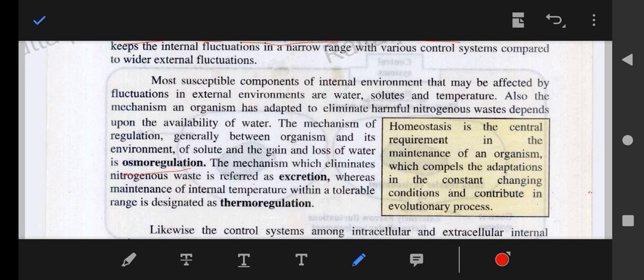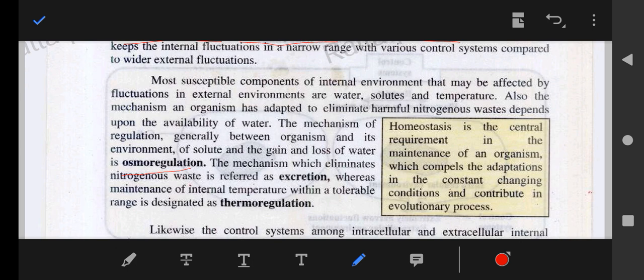It is a mechanism that controls our sugar level, our solutes, our different salts, and the water balance in the body. For example, if we drink 5 or 6 liters of water a day, our belly does not bulge out because our body has the ability to produce frequent urination, so the extra fluid can be removed from the body. So this is osmoregulation.